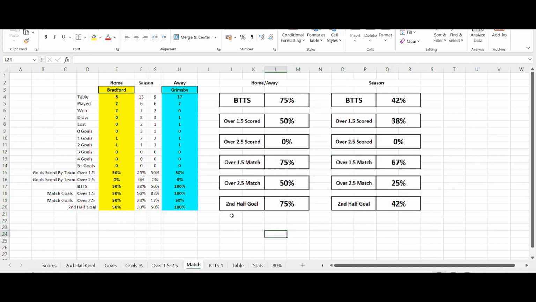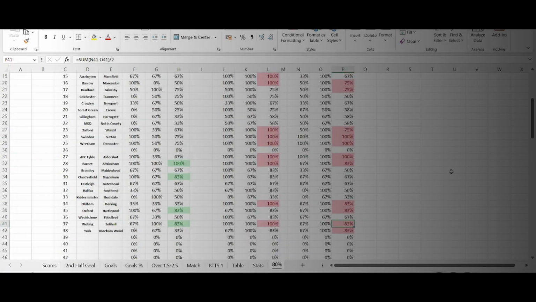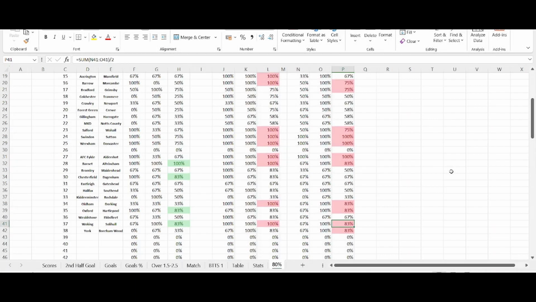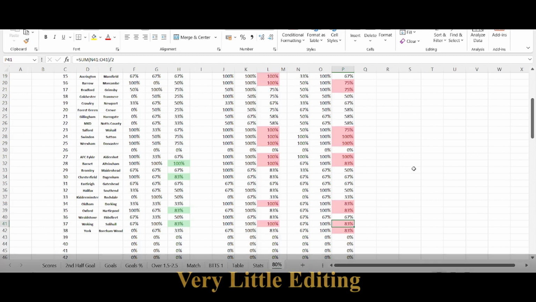In about another month or so, when they've played more games, I'll do another video on this spreadsheet just to give you a bit more in-depth on what I'm looking at. As I've already mentioned several times now, there's no point at the moment because there's not enough games being played yet. I'm doing this video without any editing, so sorry if it's a bit rough and ready.